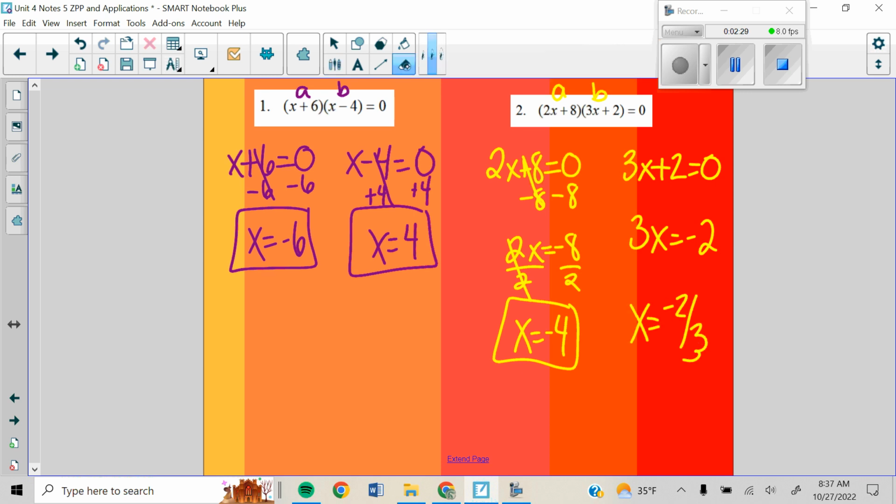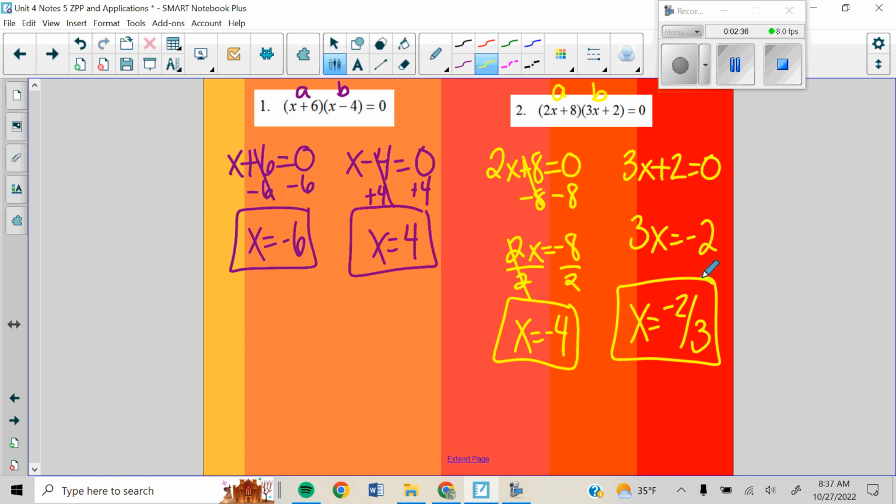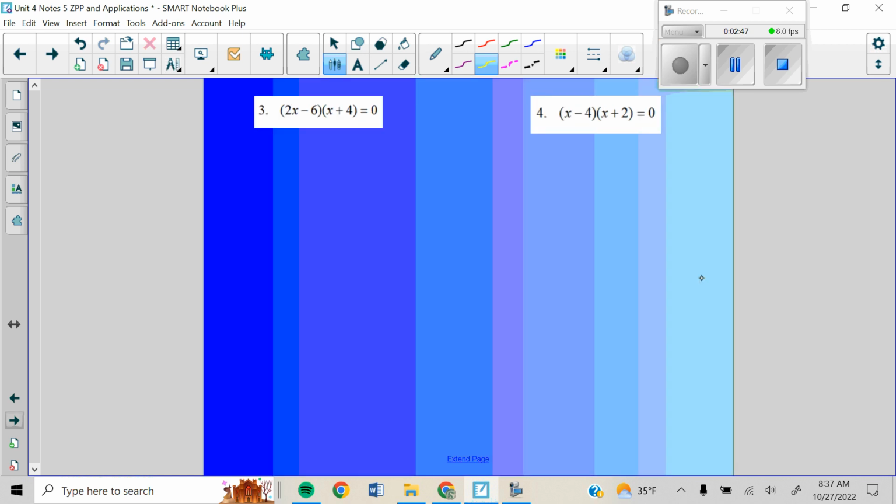Oops, that's a silly 3. So x equals -2/3. You could write that as -0.6 repeating. So it's fine to have it as a fraction or a decimal. So x will not always be a perfect whole number. All right, go ahead. I want you to try problems 3 and 4 by setting part A equal to 0 and part B equal to 0. And then I want you to pause the video while you do this and then come back and you'll compare yours with mine.